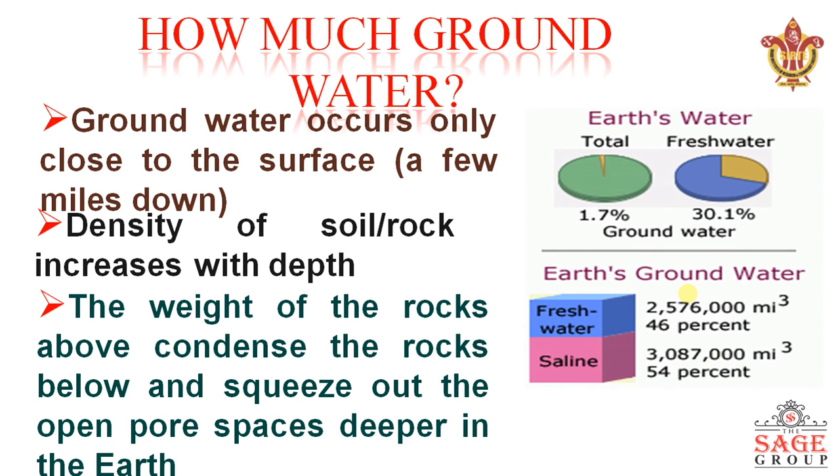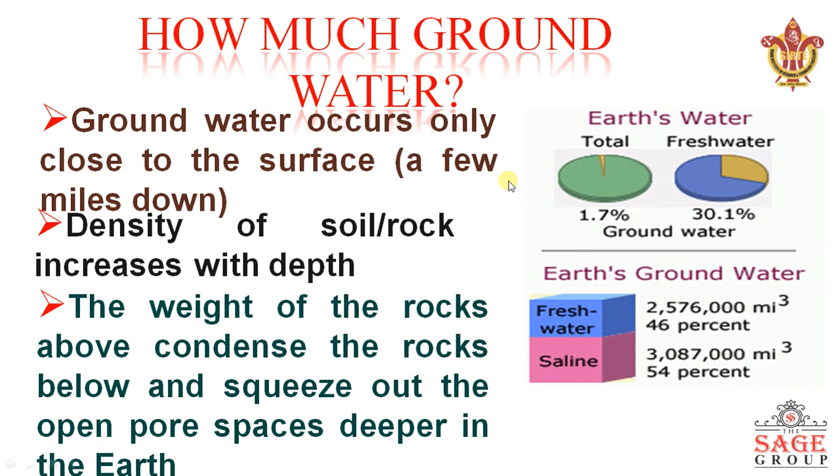Out of that, the earth's groundwater contains about 46% fresh water and 54% saline water. So the water present below the ground has only 46% as fresh water and the rest is saline.